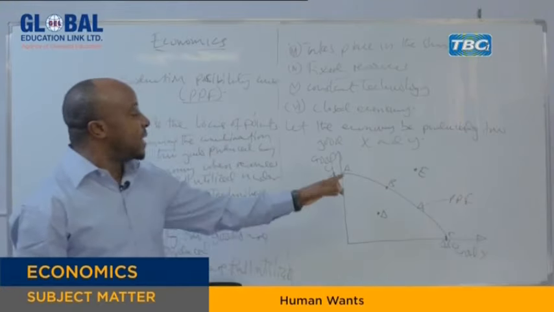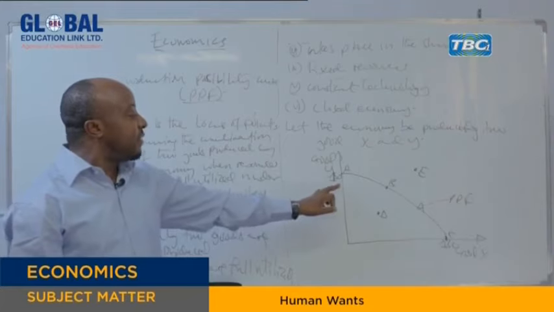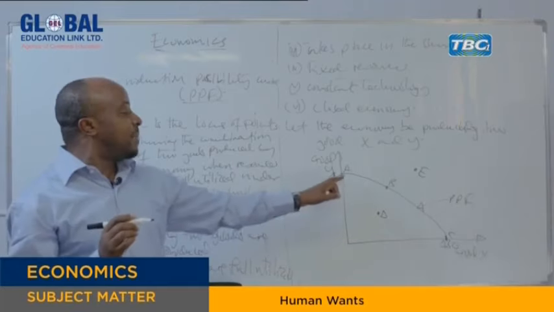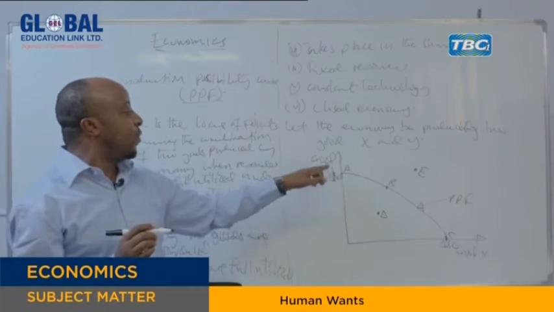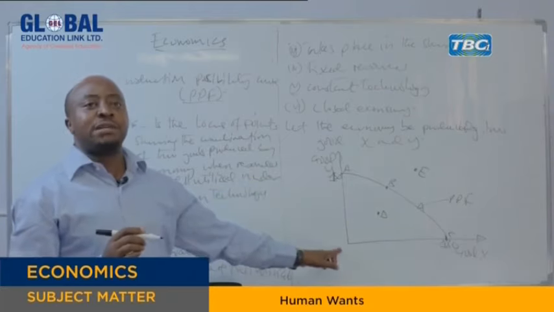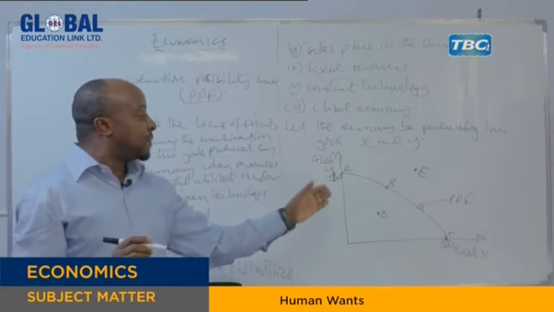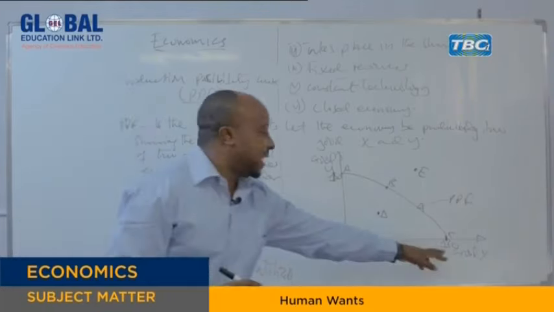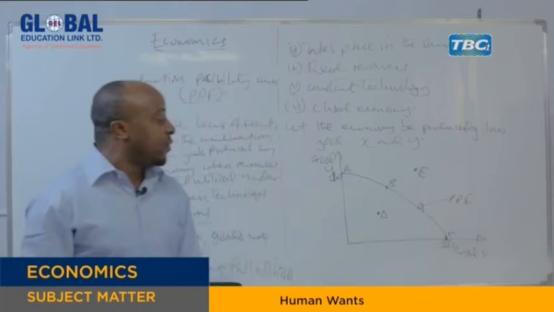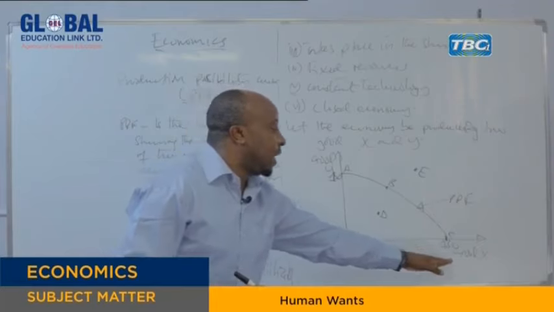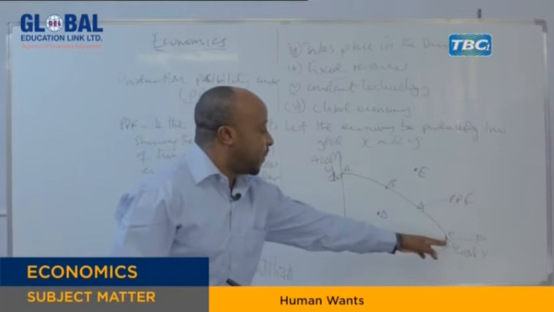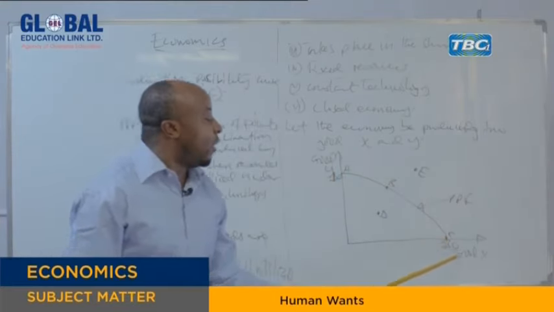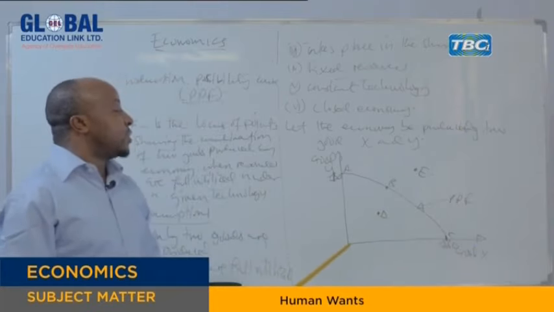If the economy produces at point A, it means this economy is devoting all its resources to produce only units of good Y. Because at this particular point, you produce 150 units of good Y, then you produce 0 of X. So all resources, such as labor, capital, and land, have been used to produce only good Y. At point C, where it is 130, you have used all the resources available to produce only good X. At this point, the economy is producing only units of good X and 0 units of good Y.